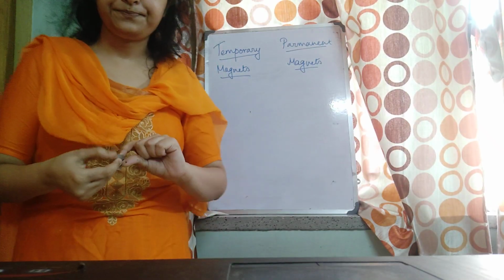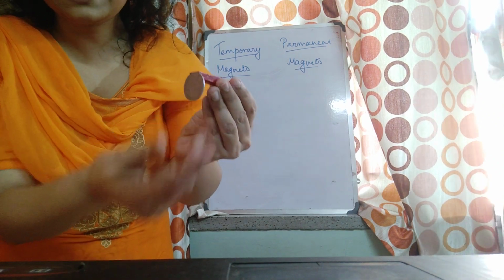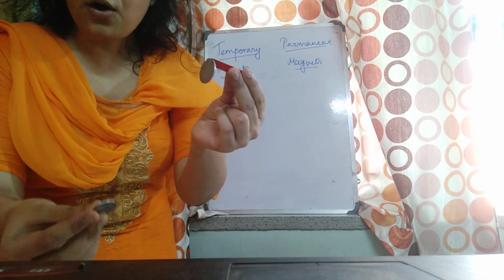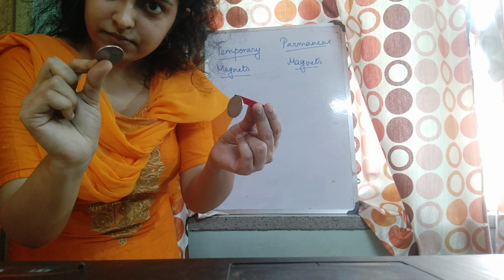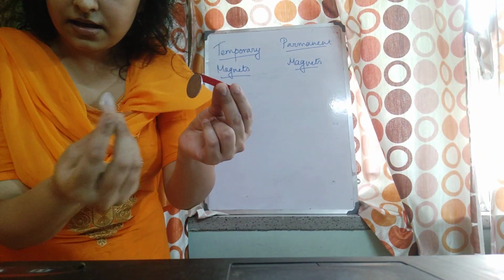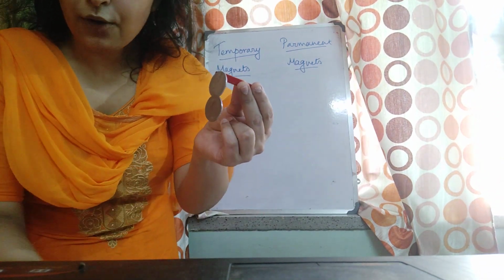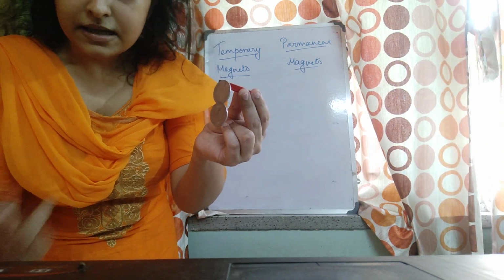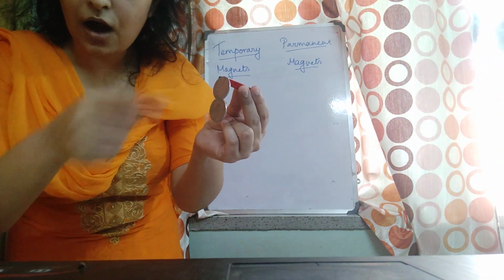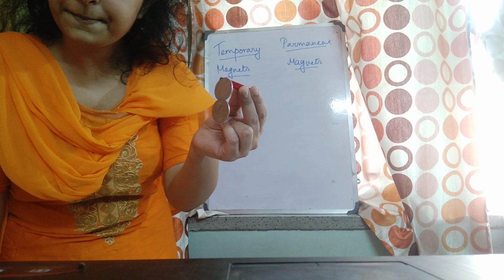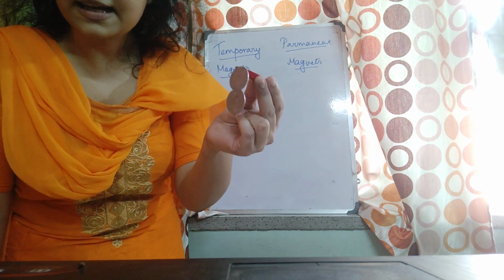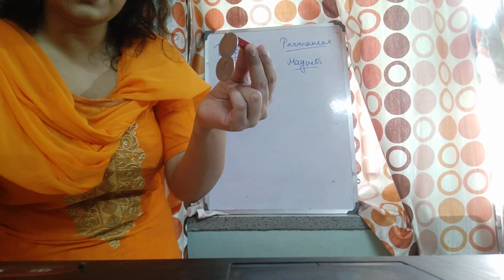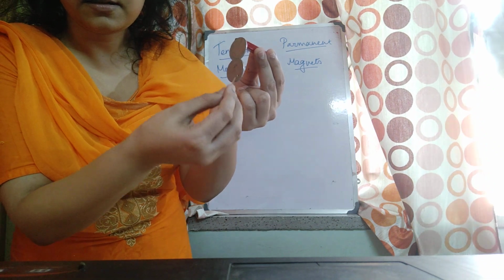Now notice, it's getting attracted, fine. Now, I'm bringing another coin, just like this. How is this possible? This coin was not a magnet, then how can it attract this coin? That is because, isn't it a very interesting thing? See?